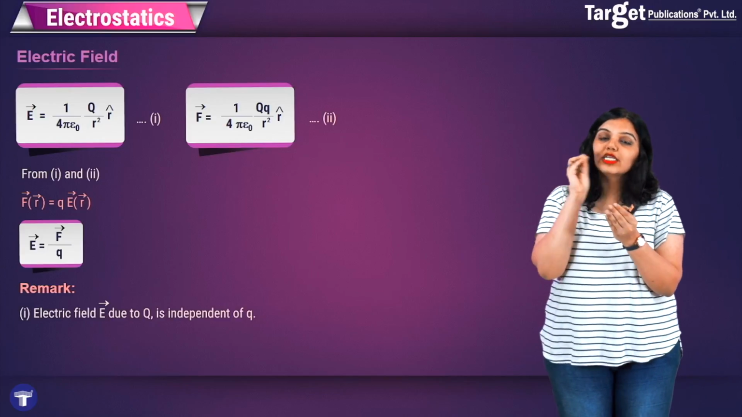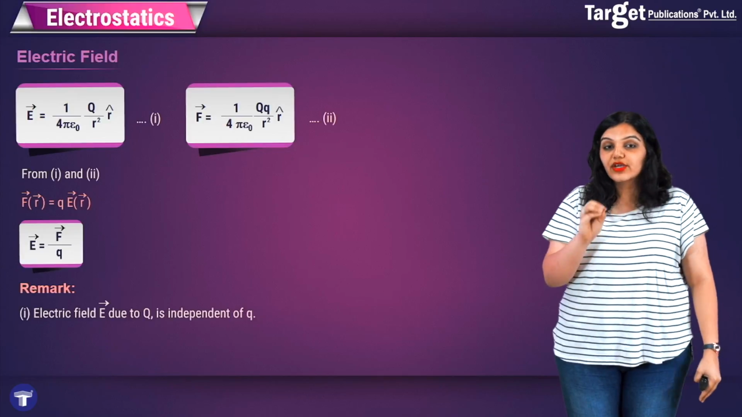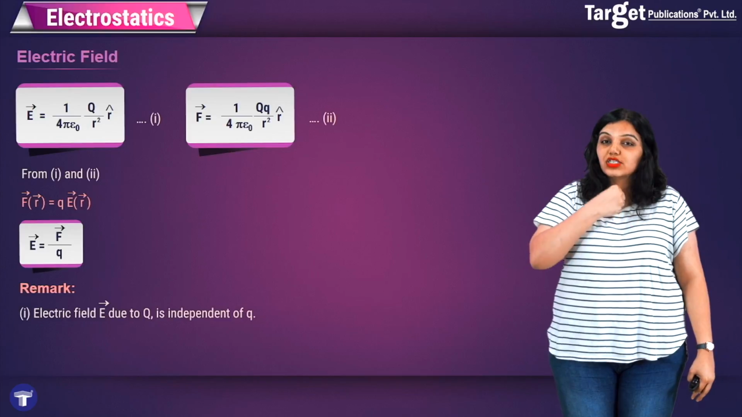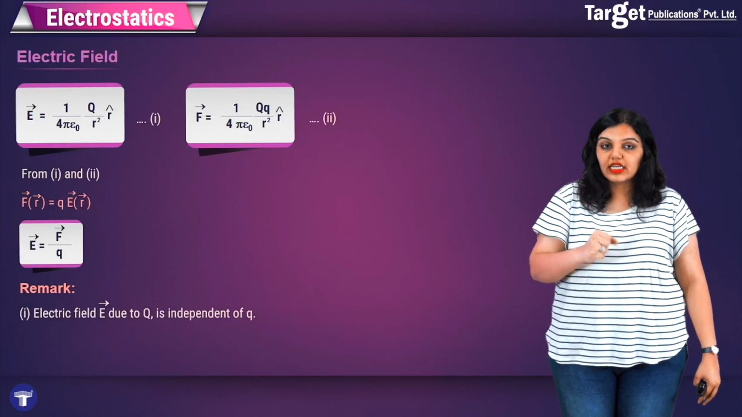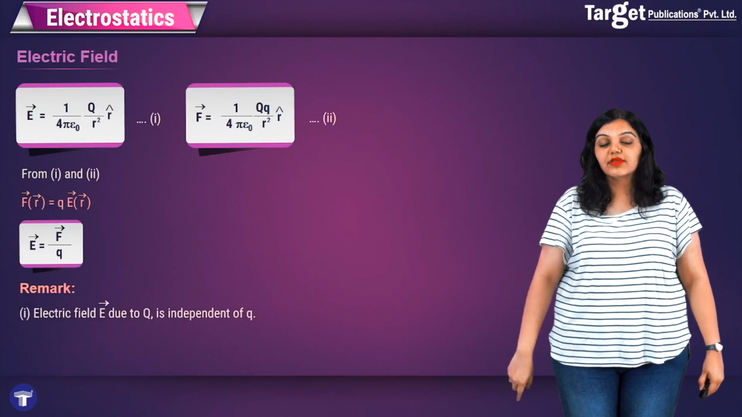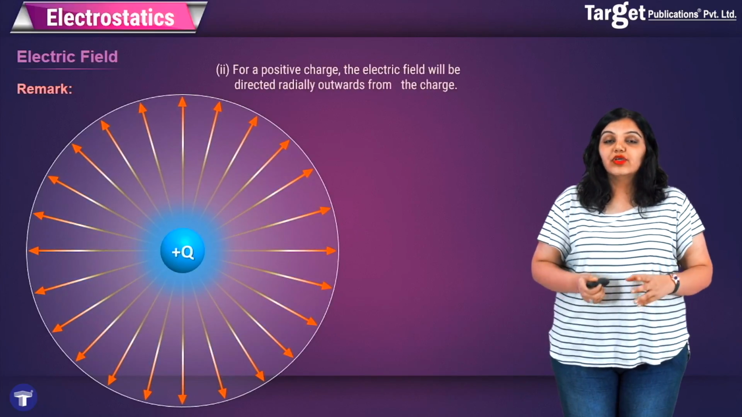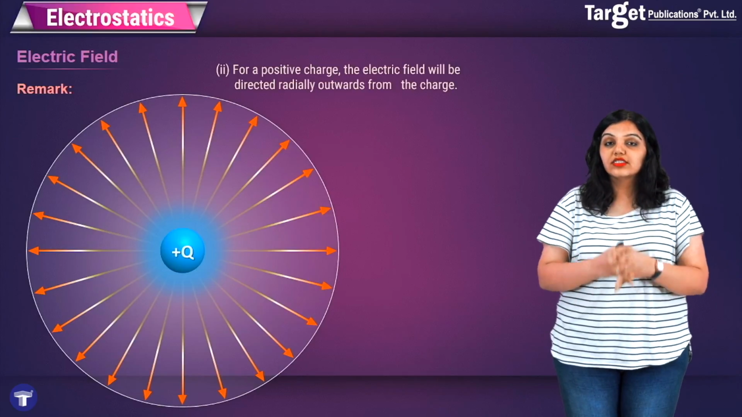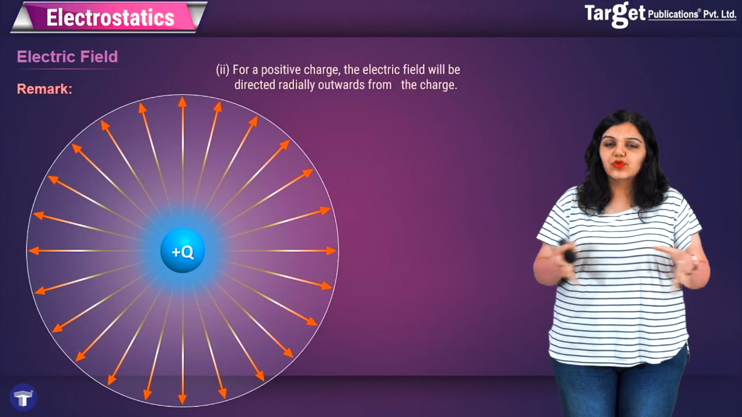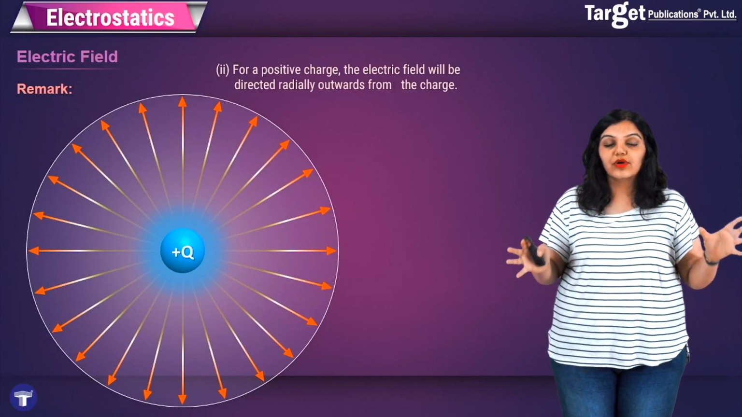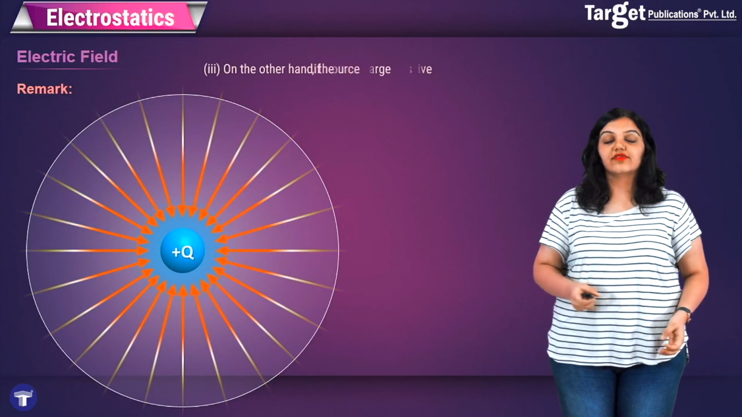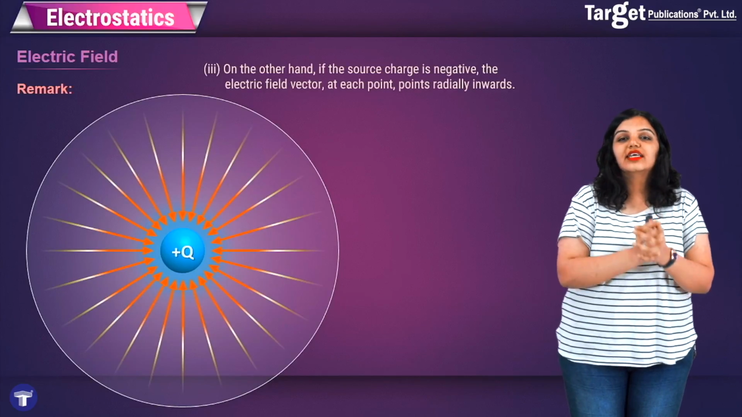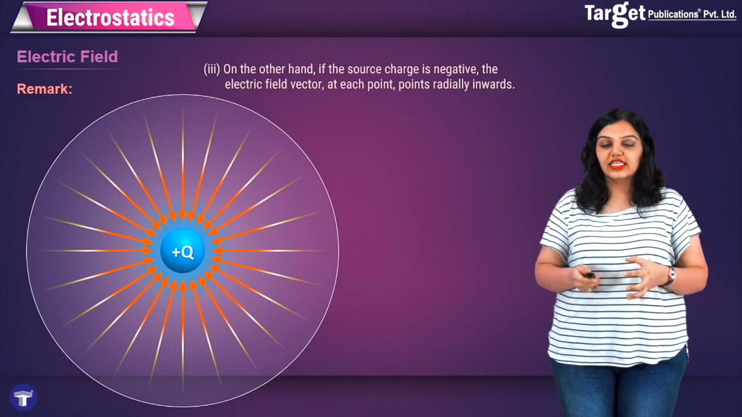So it doesn't matter which charge you place at the point, the electric field is independent of the magnitude of the charge you are placing. It only depends upon the magnitude of the charge which is exerting the electric field, and it depends on the distance between them. Also remember that whenever you have a positive charge, the electric field is always radiating outward. So this is a positive point charge. It has a radially outward field. Conversely, for a negative charge, the field will be radially inward. So we say that if the source charge is negative, the electric field vector at each point points radially inward.